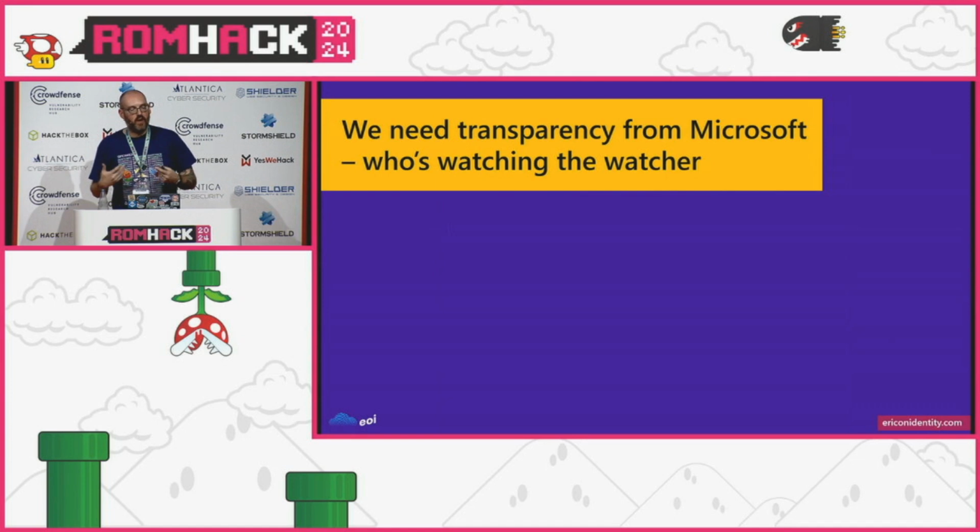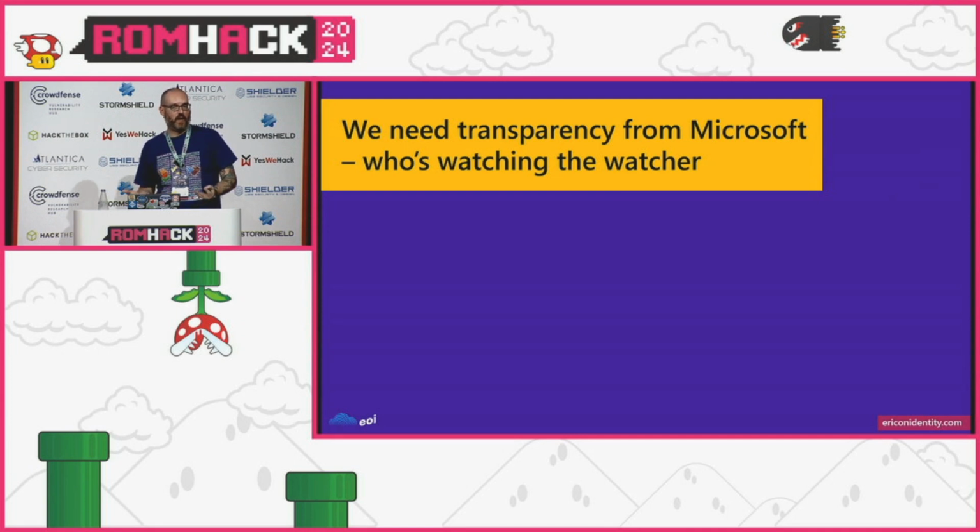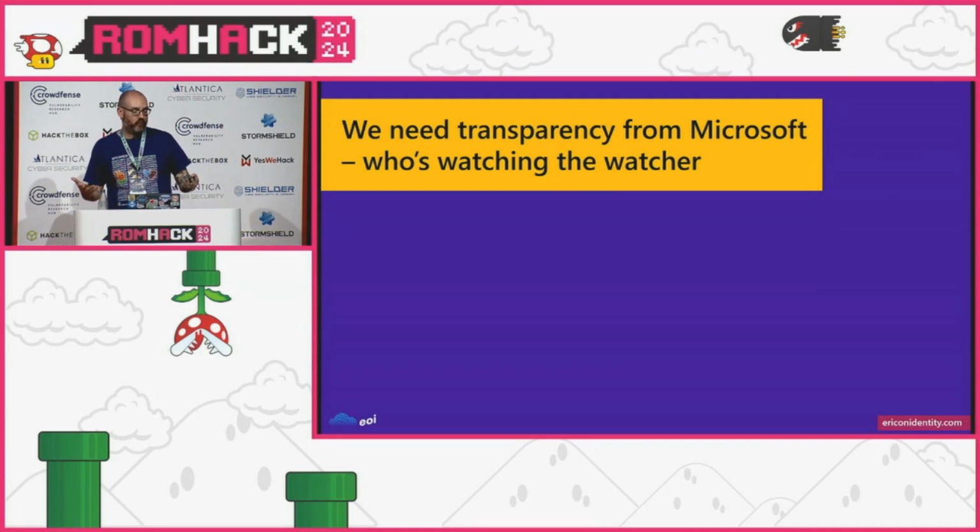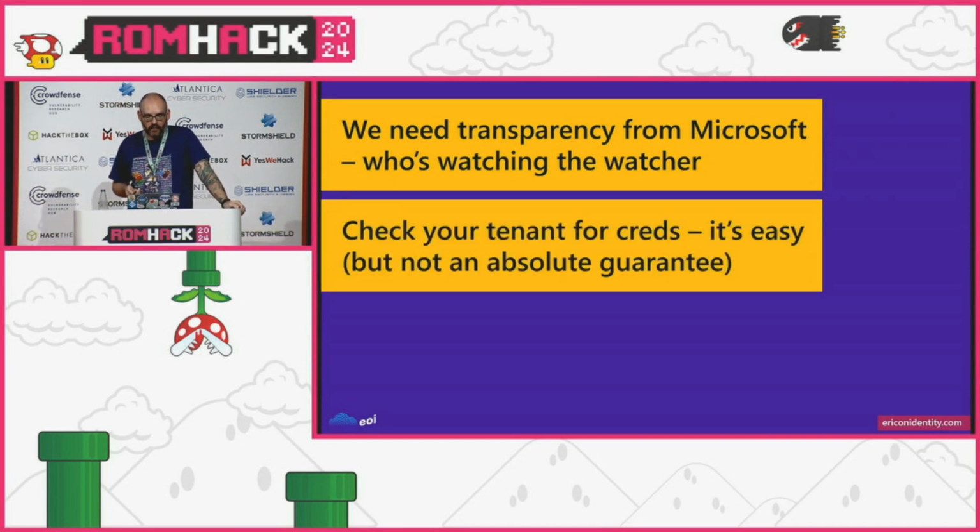This is where we really need transparency from Microsoft, because it starts to give this who's watching the watcher sort of feeling, where trust is eroded. If they have some other authZ system and they're not telling us what it is, how do we know or trust what else exists or is used out there from an authentication or authorization perspective?